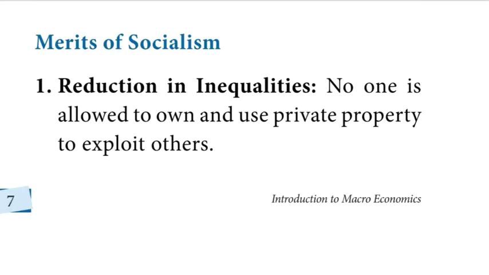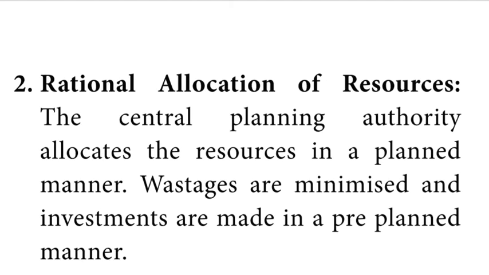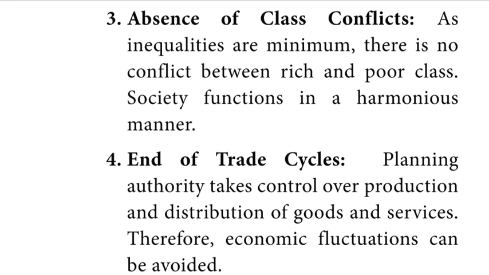Merits of socialism. First, reduction in inequalities. No one is allowed to own and use private property to exploit others. Second, rational allocation of resources. The Central Planning Authority allocates the resources in a planned manner. Wastage is minimized and investments are made in a pre-planned manner. Third, absence of class conflict. As inequalities are minimum, there is no conflict between rich and poor classes. Society functions in a harmonious manner.